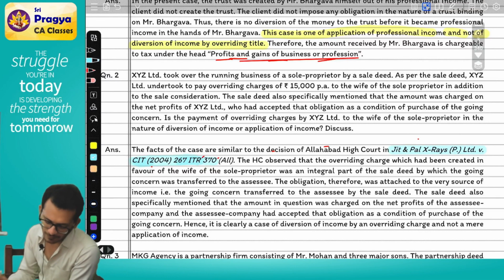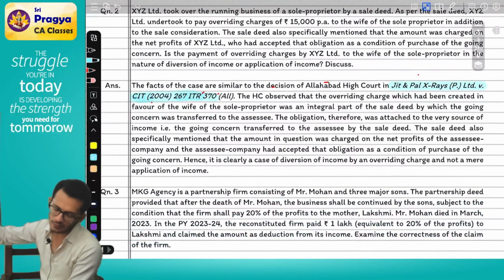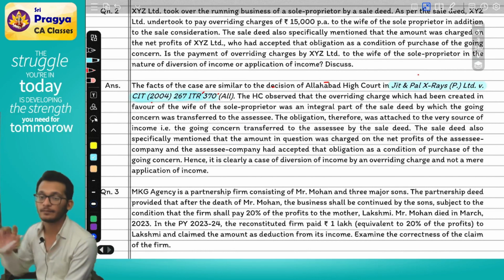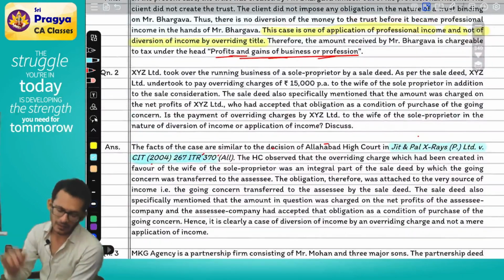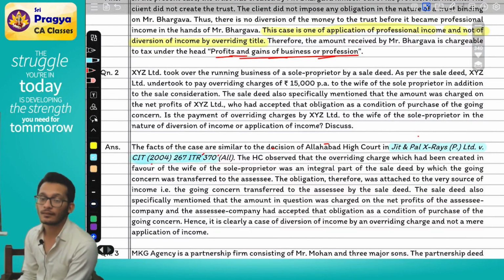The sale deed also specifically mentioned that the amount in question was charged on the net profit of the assessee company, and the assessee company had accepted the obligation as a condition of the purchase. Who is the assessee company here, XYZ or the sole proprietor? XYZ. Who made the decision to give the money? XYZ.